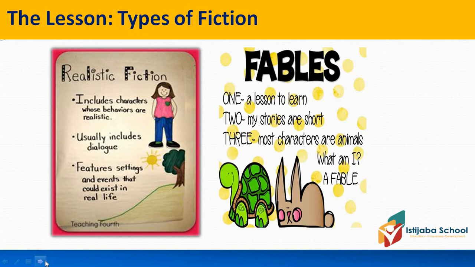Realistic fiction, as I mentioned before, includes characters whose behaviors are realistic. So the behaviors are realistic. Realistic fiction usually includes dialogue, so it usually includes conversation. Realistic fiction features setting and events that could exist in real life. So time, place, events could be real in real life.